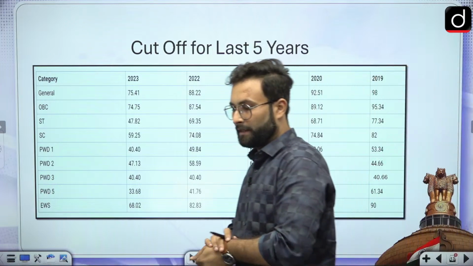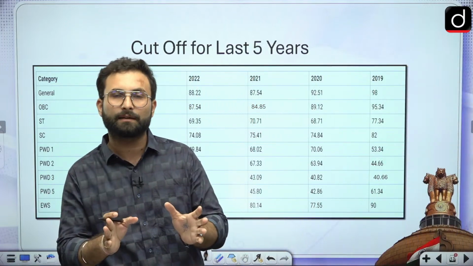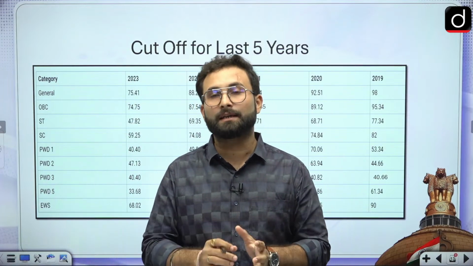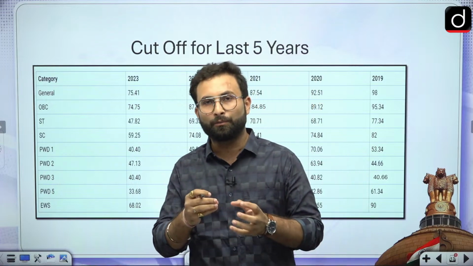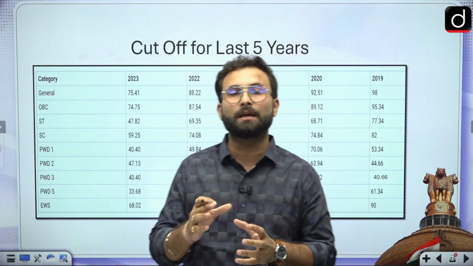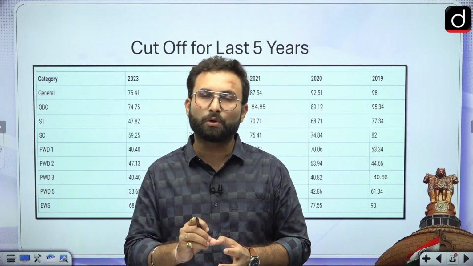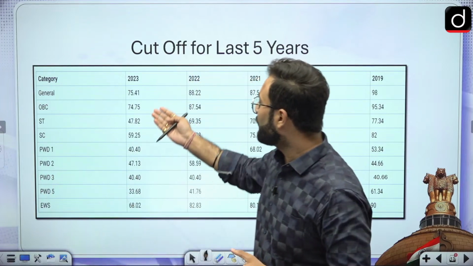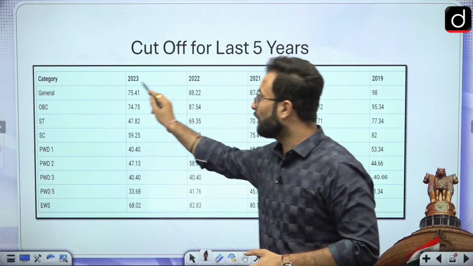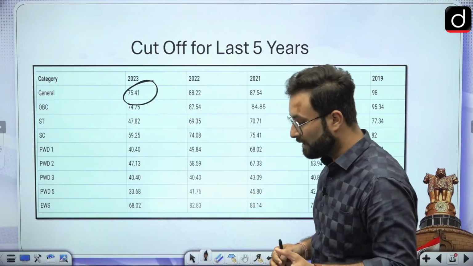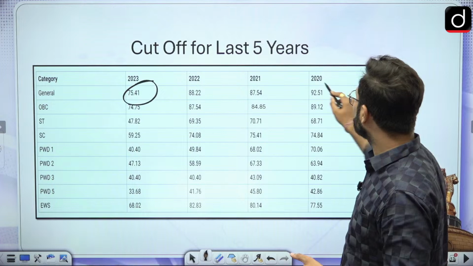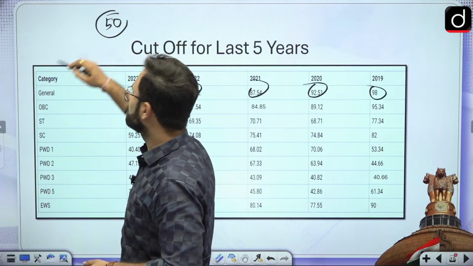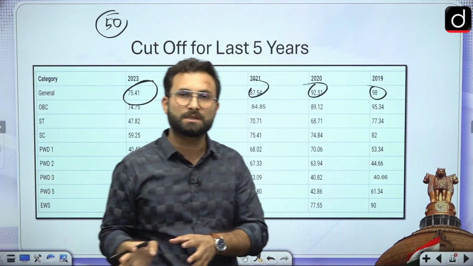Now coming to the next part, before the conclusion: it was an easy to moderate paper, a doable paper. But since the question paper was easy, the focus should not be on thinking about the cutoffs, though I know this is the time you will be feeling quite anxious about the cutoff. We have seen the pattern that in the last few years the cutoff was going down. Last year it was nearly 75 marks, and you should consider 98, 92, 87, 88. So if you are getting 50 questions correct, then you are in the list.